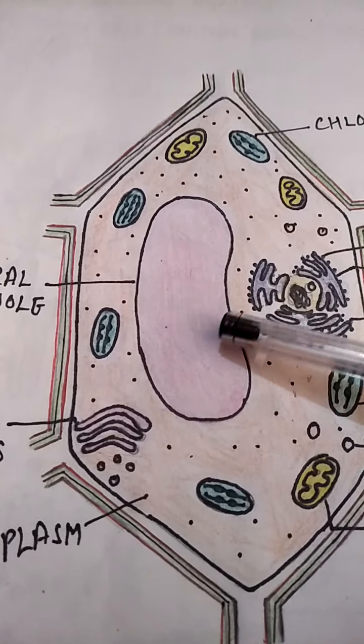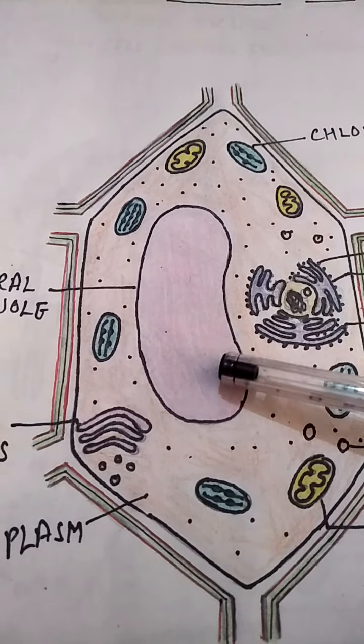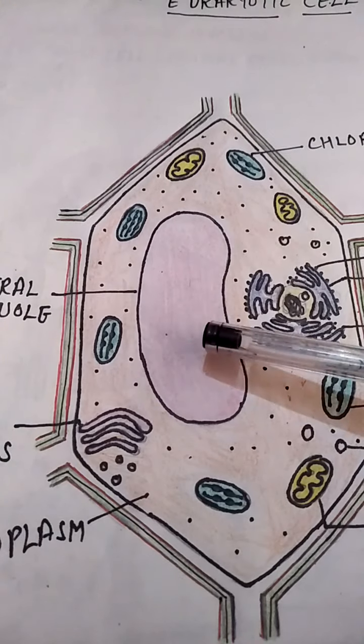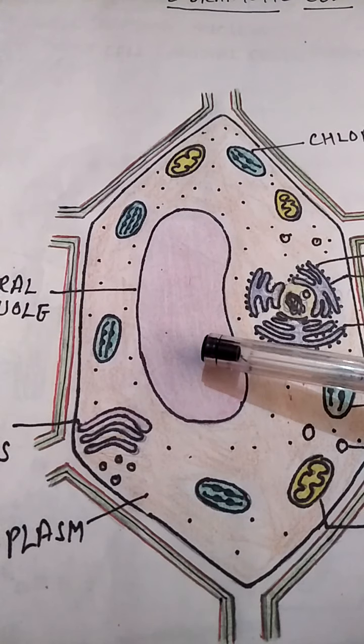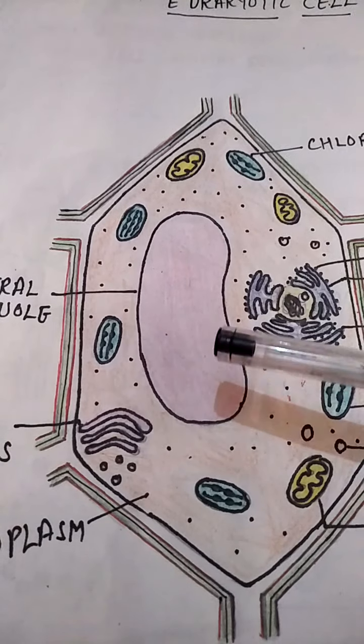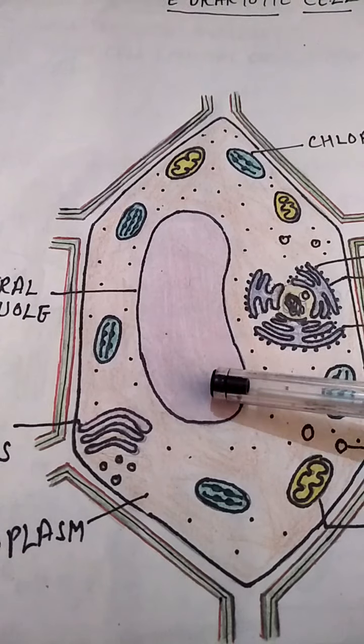The components of the cell sap are mainly water, and it includes a number of dissolved compounds and salts. It also contains different kinds of pigments.